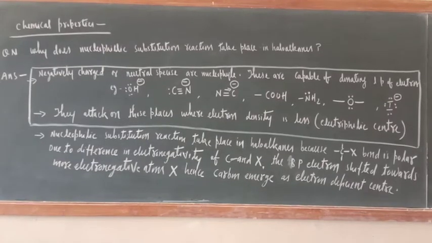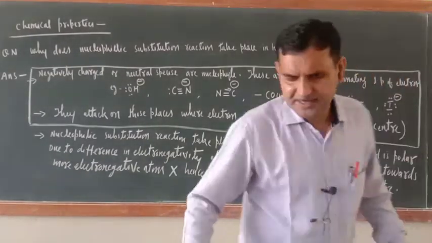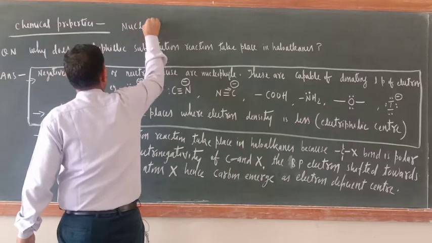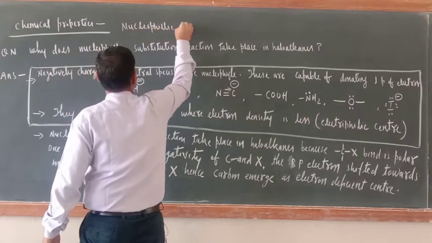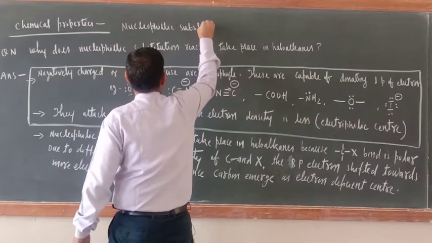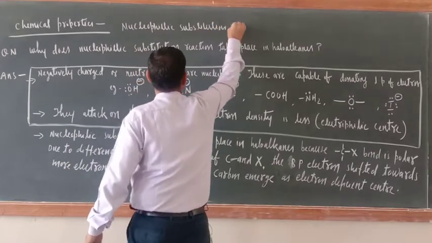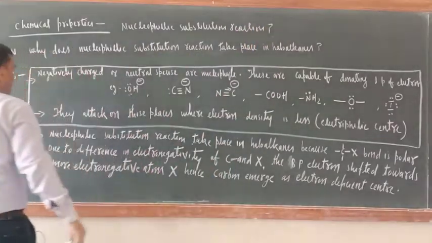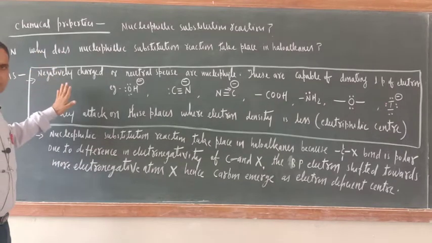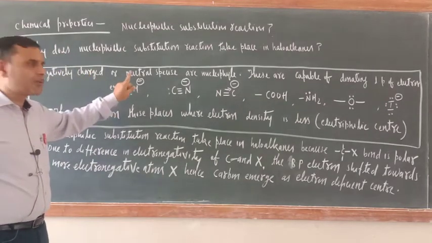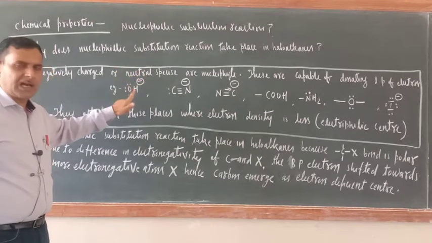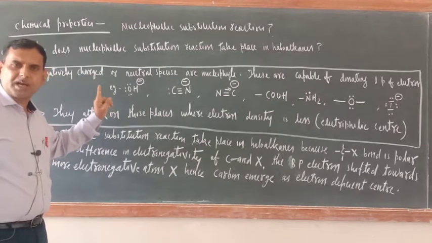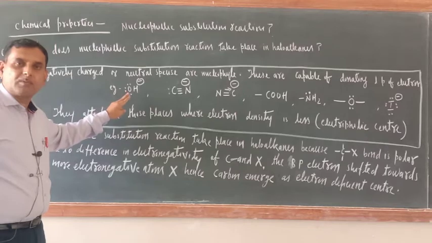Okay, so just see, under chemical property, the first one is nucleophilic substitution reaction. So just try to understand. First, understand something about the nucleophile. What are nucleophiles? Nucleophiles are the negatively charged or neutral species which are capable of donating a lone pair of electrons. Okay, so what is the first and foremost criterion to be a nucleophile? They must have a lone pair of electrons.